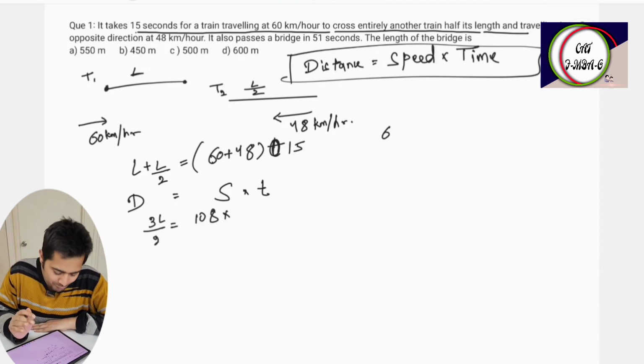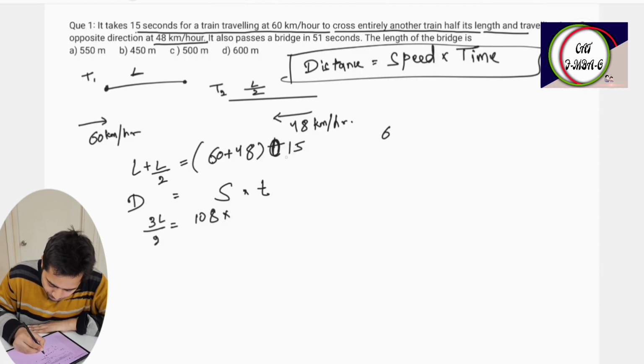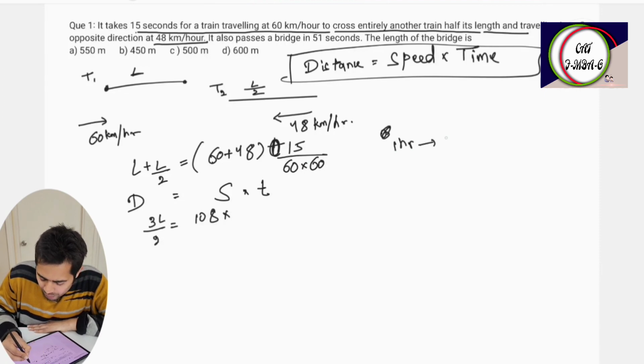Always remember, be sure with the units. They are going to play with you with the units. Here speed is in kilometers per hour, but time is in seconds. So 15 divided by 60 into 60. Why? Because in 1 hour there are 60 minutes, and in 1 minute there are 60 seconds.